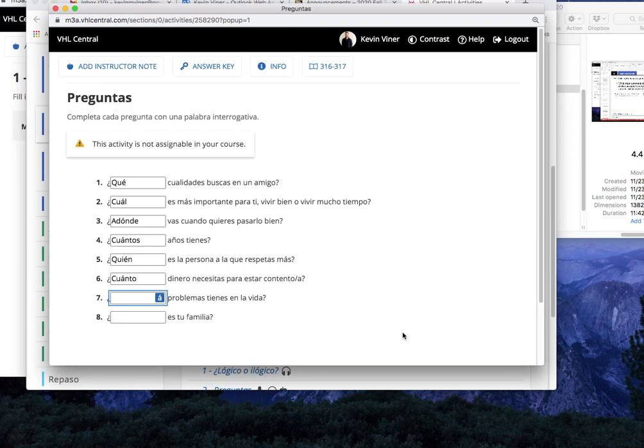Pause. And we're back. Here we have a couple options. You could say cuántos, right? So how many problems do you have in life? But I think more accurate or more outside of context would be que. Like, what problems do you have in life, right? This is a noun, so we know that it has to be que and not cuál.